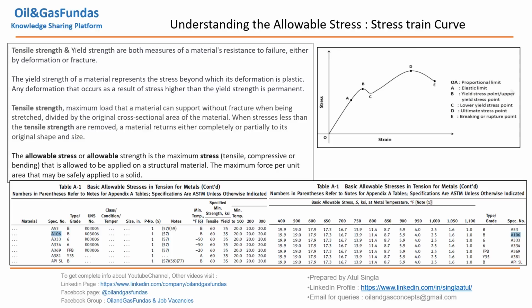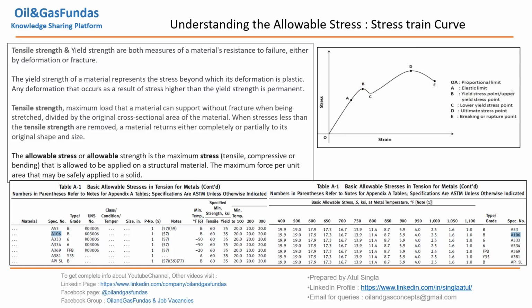Allowable stress is the maximum stress, tensile, compressive or bending, that is allowed to be applied on a structural material. It is the maximum force per unit area that may be safely applied to a solid. So whatever allowable stresses are there, they should be less than yield strength. This is the first agenda.